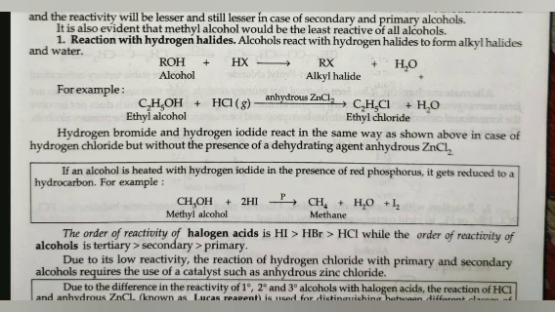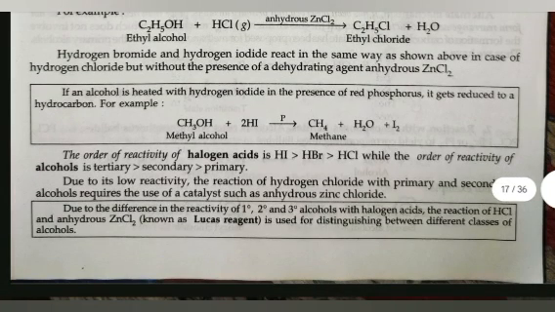For example, ethyl alcohol in the presence of HCl gas and anhydrous ZnCl2 gives rise to ethyl chloride plus H2O. Hydrogen bromide and hydrogen iodide react in the same way as shown above in case of hydrogen chloride, but without the presence of dehydrating agent anhydrous ZnCl2. If an alcohol is heated with hydrogen iodide in the presence of red phosphorus, it gets reduced to hydrocarbon. For example, methyl alcohol plus 2HI in the presence of phosphorus gives methane plus H2O plus I2.